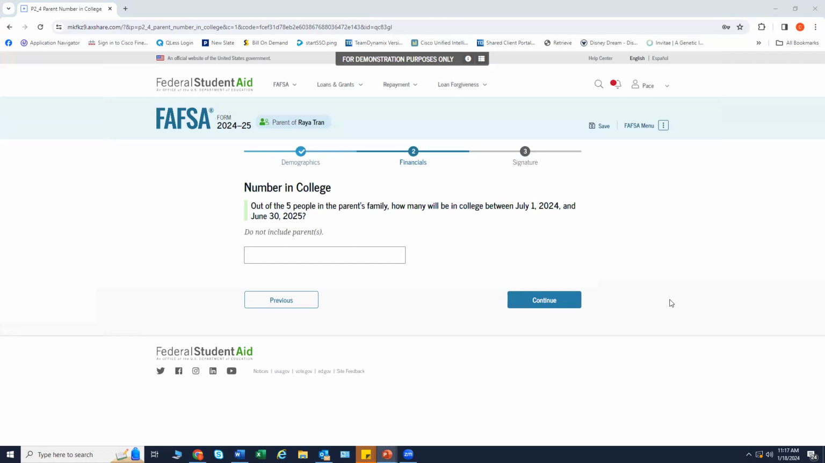This page asks the parent how many people in the family will be in college between the dates provided here. The parent will enter a response into the entry field. The number in college will be asked, but it will not impact the SAI. It's for demographic purposes, and some states rely on this information to make their awards. Again, parents, if you are pursuing a higher education degree, you cannot include that in the number in college. We will be proceeding with just two children in college.